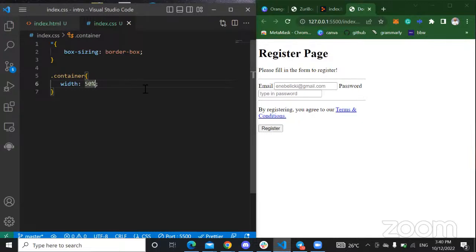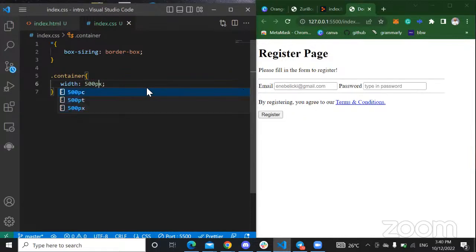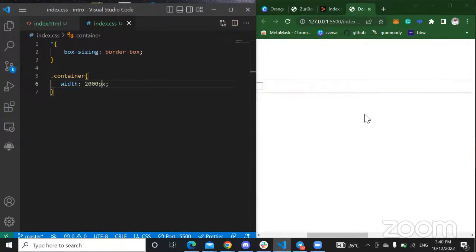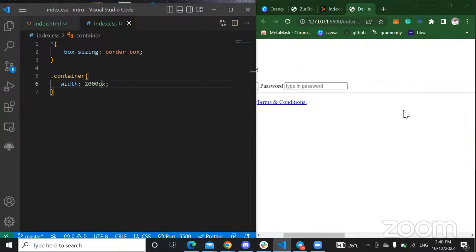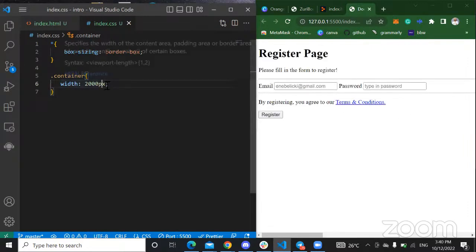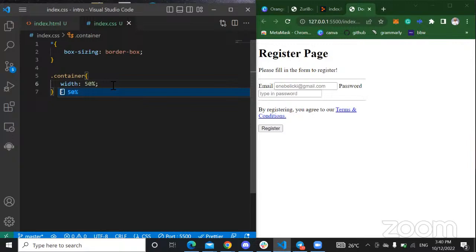But if I put something like 500 pixels, or let's say for example I have this as 2000 pixels, you start seeing a scroll bar, which is terrible. Any device you open it on will still have the scroll bar as far as the device is smaller than 2000 pixels. But once you give it a percentage, like 50%, it will always just adjust itself to any screen size at all. So I have it as 50% of my page right now.